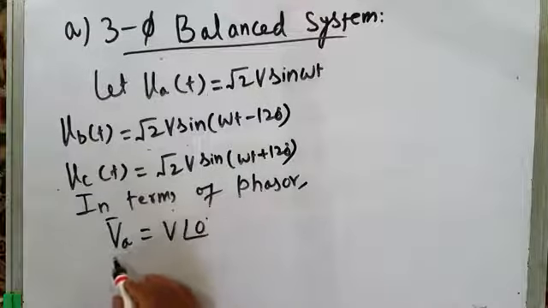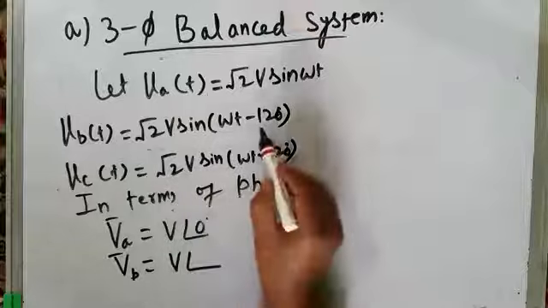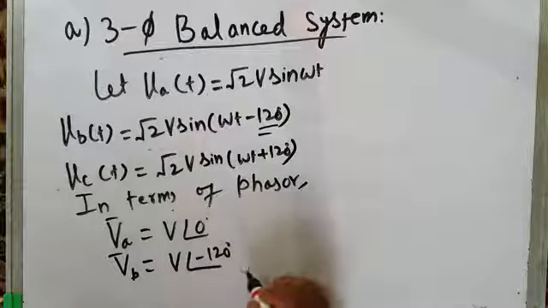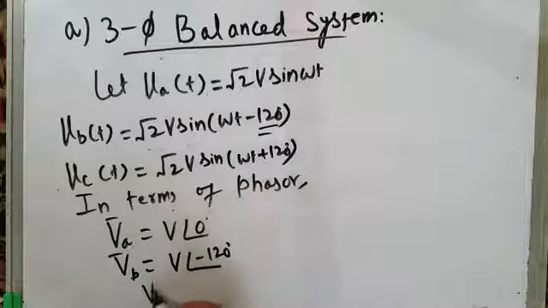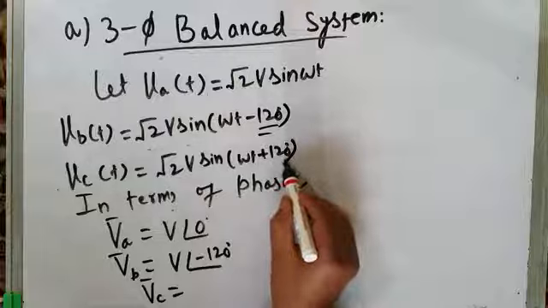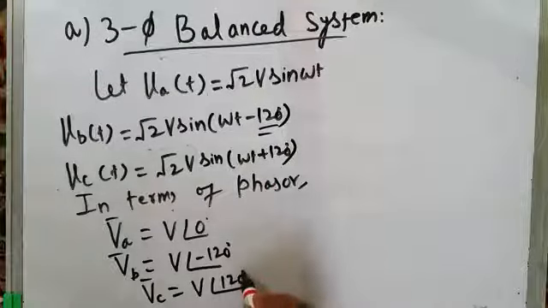Then what about VB? Phasor VB will be equal to V at an angle of minus 120 degrees. And phasor C voltage, phase C voltage VC, is at an angle of plus 120 degrees. So it is V at an angle of plus 120 degrees. Okay. So this is it.